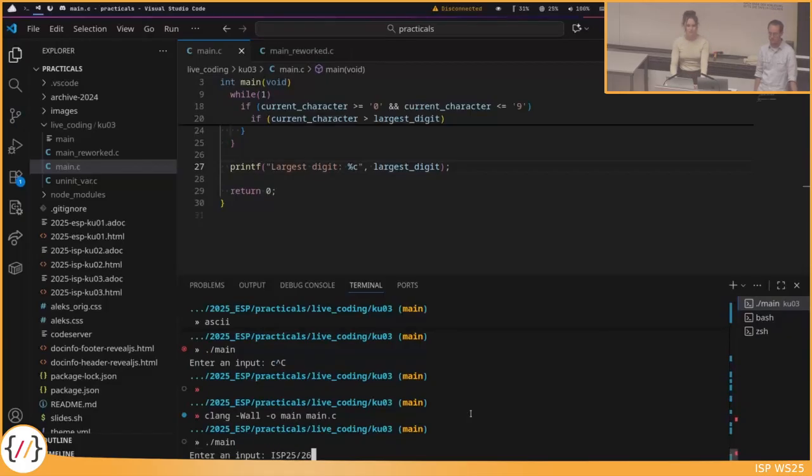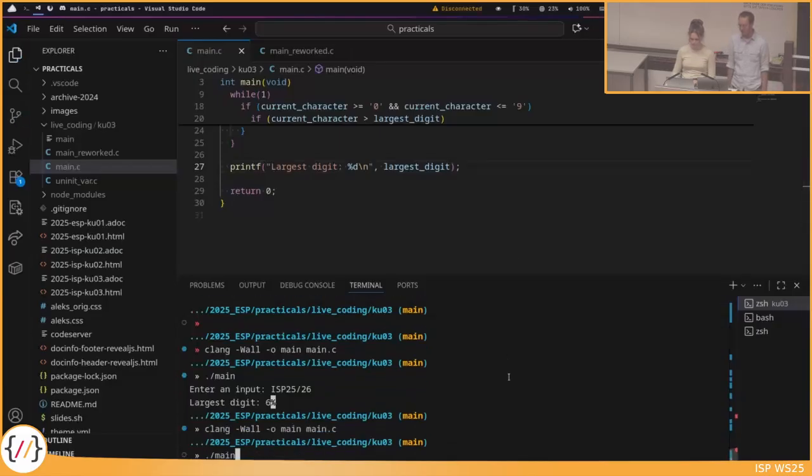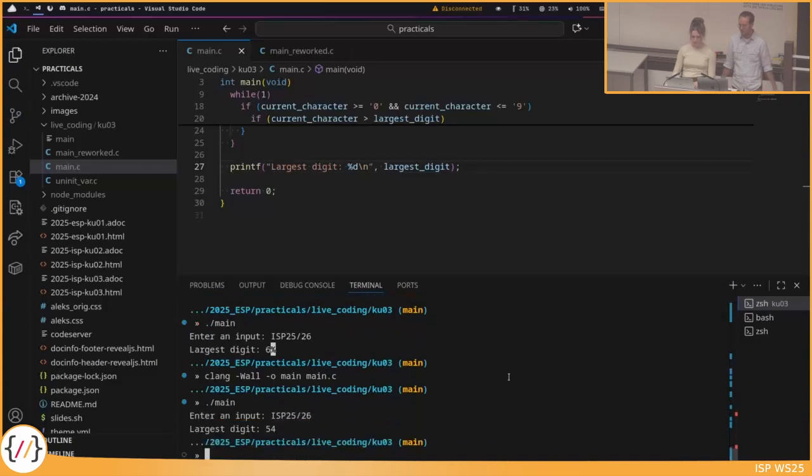Now we would expect 6 to be the largest digit. Let's press enter, and yes, we get the 6. Maybe add the \n after the printf, because the percent sign is disappearing. This just indicates that we forgot the \n, at least in my terminal. Oh, now I put a D there.